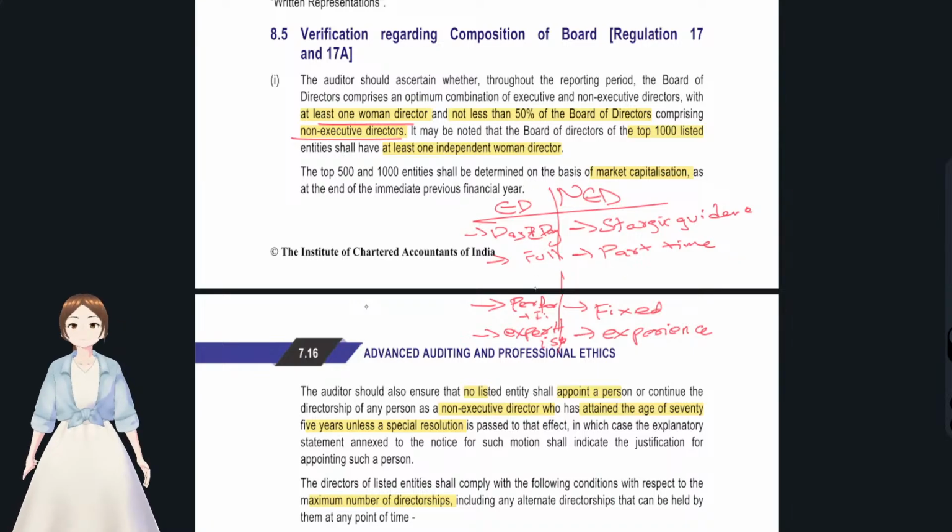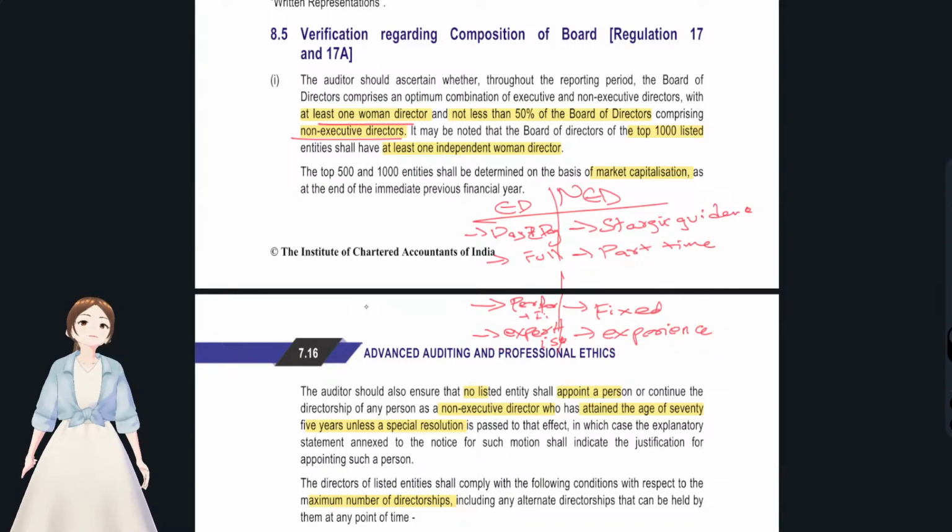Executive directors are mostly paid on the basis of their performance. Say after employing them, if the net profit increased by some crore, you'll get 2% of that as remuneration. Non-executive directors, with all the things they have seen in their life, get a fixed pension and fixed fees. Expertise and experience.